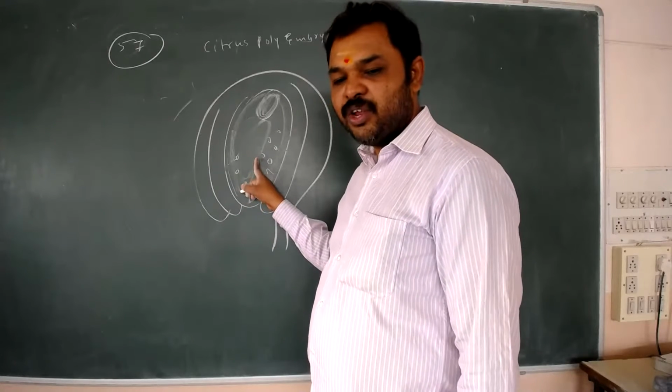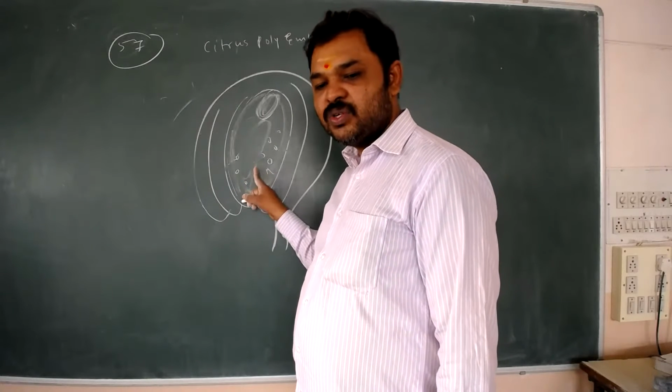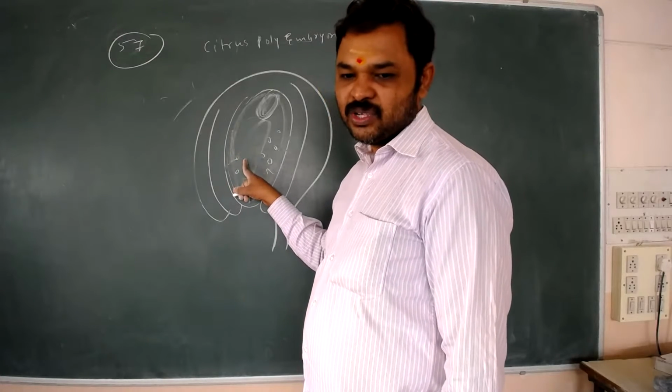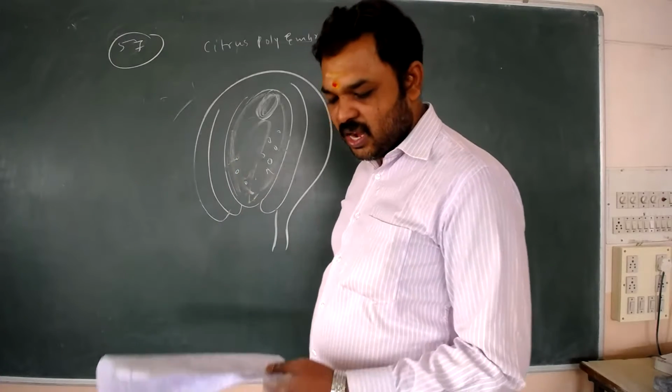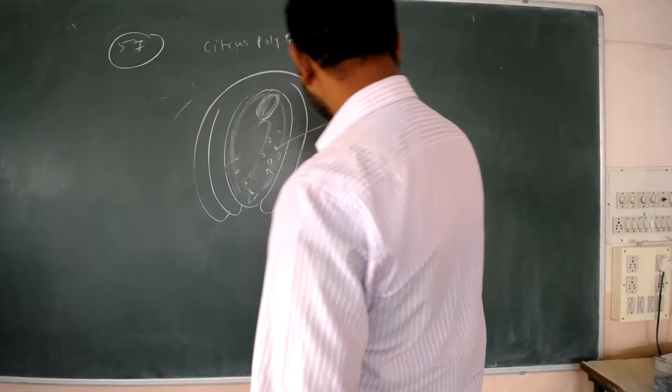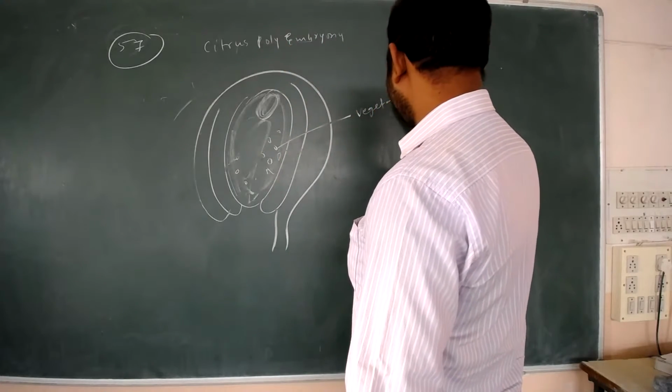So this is polyembryony. How does it happen? New cells can form embryos. These are called adventitious embryos or vegetative embryos, and also apomictic embryos.